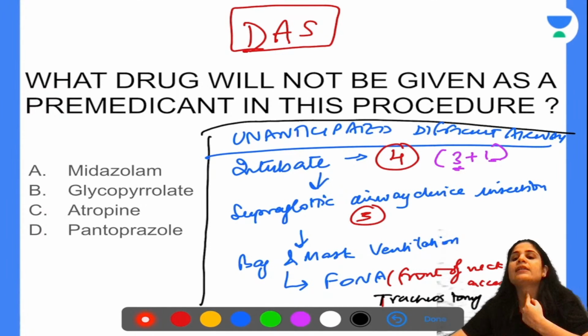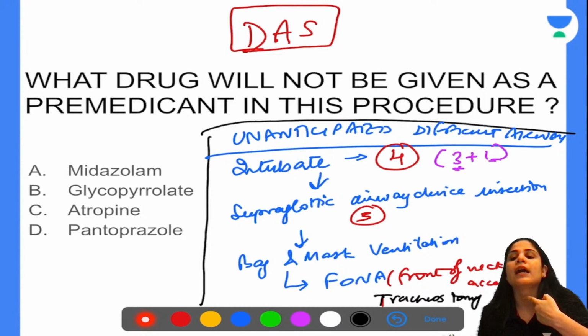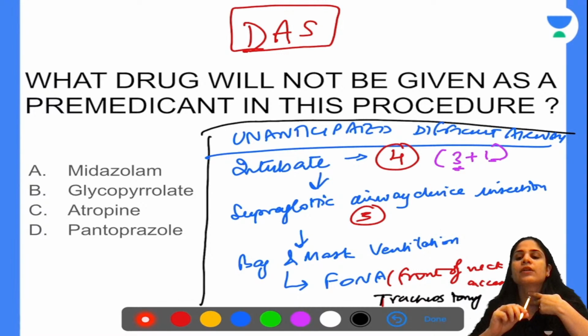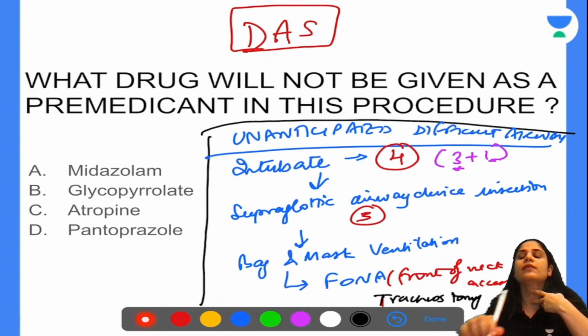Okay, so I can either do a tracheostomy or a cricothyroidotomy. What do I do in a tracheostomy? I just cut through the front part of the neck, cut through the trachea, and then insert a tracheostomy tube. And what is a cricothyroidotomy? I feel for the thyroid cartilage, feel for the cricoid cartilage, and then in between the two of them, I just pass a big 16 gauge cannula, which will act like a ventilating tube.